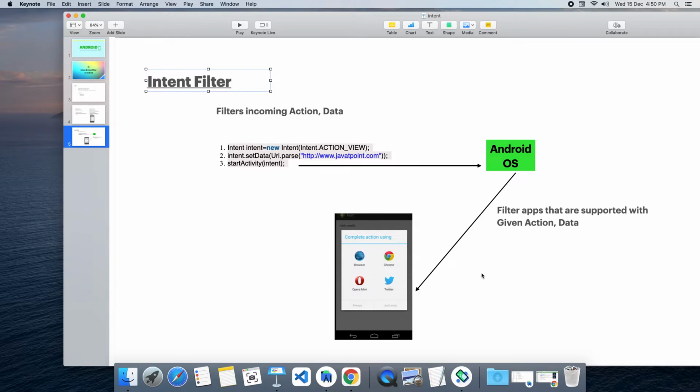If you want to create your own app that launches this URL, you can create your own intent, and inside that intent create an intent filter. Along with that, mention two things: one is action view, another one is the data type, which is URL. If you mention these two, your application also will be listed here. So when you tap on your app or any of the applications on this page, this URL will be launched in that browser. This is how incoming intent is filtered using action and data.